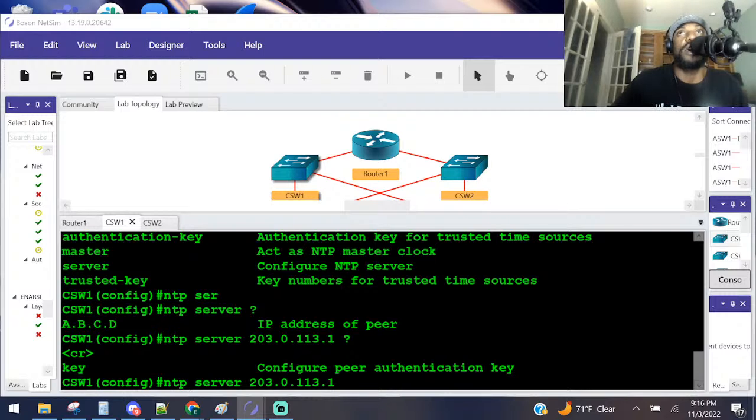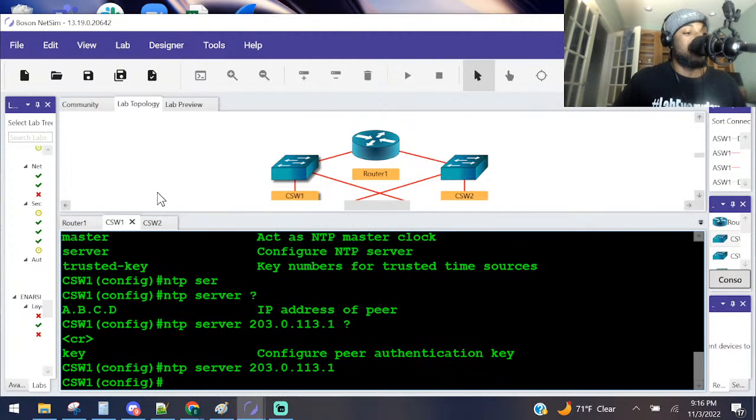On CS1, let's see. Yeah, that's all we needed to do. That's all we needed to do with that guy. Boom.